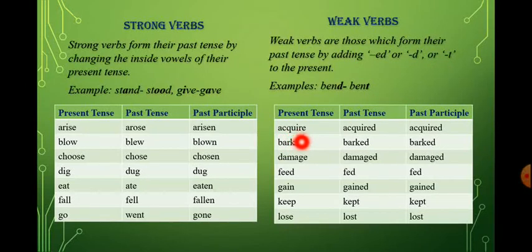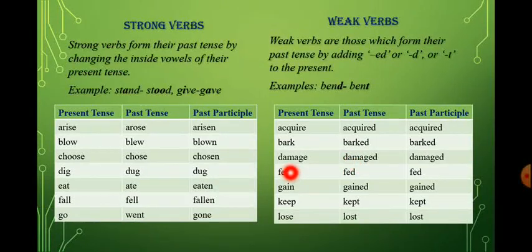When we change this into past tense we add the suffix d, and it becomes acquired, and the past participle also remains the same, acquired.